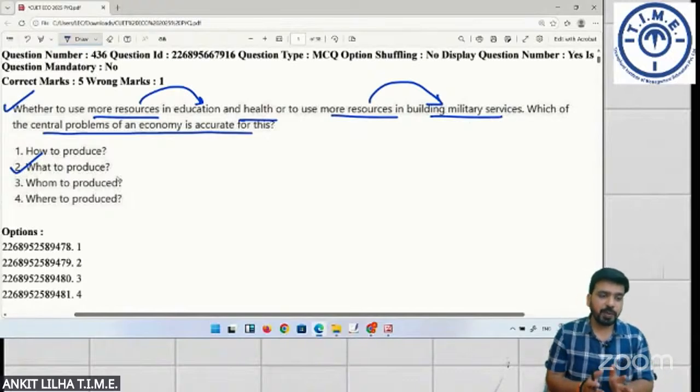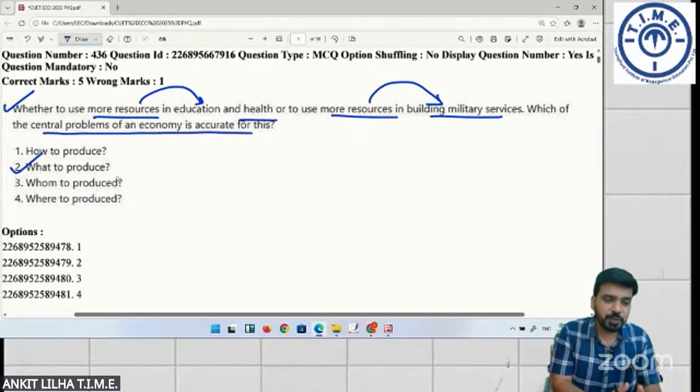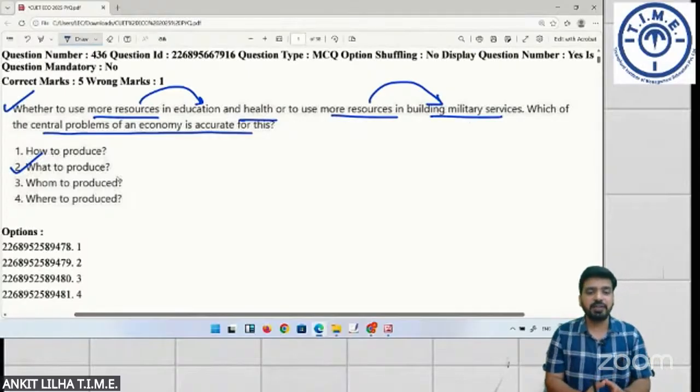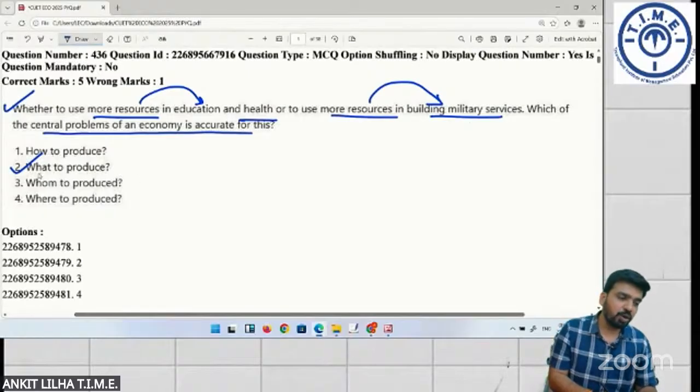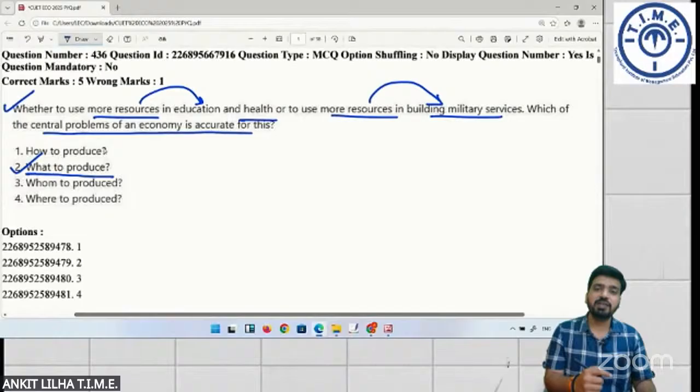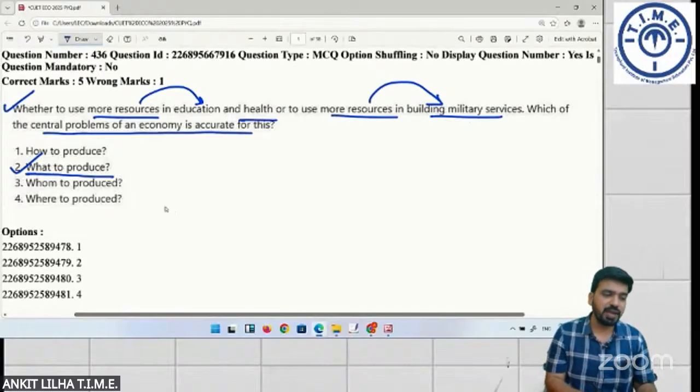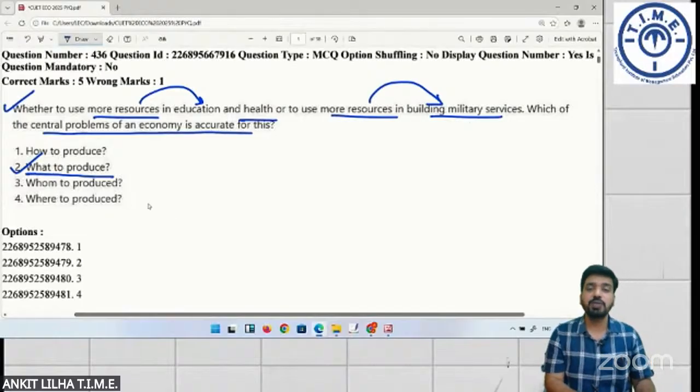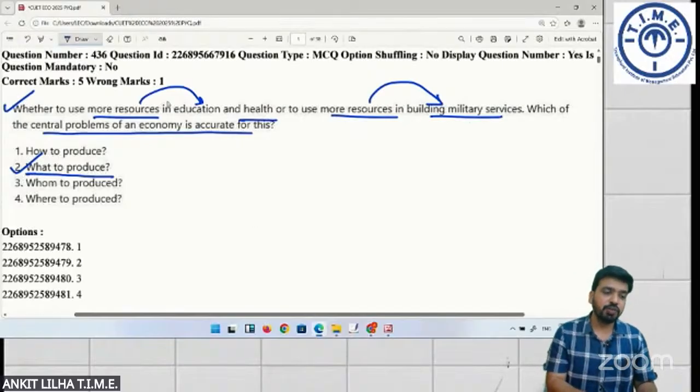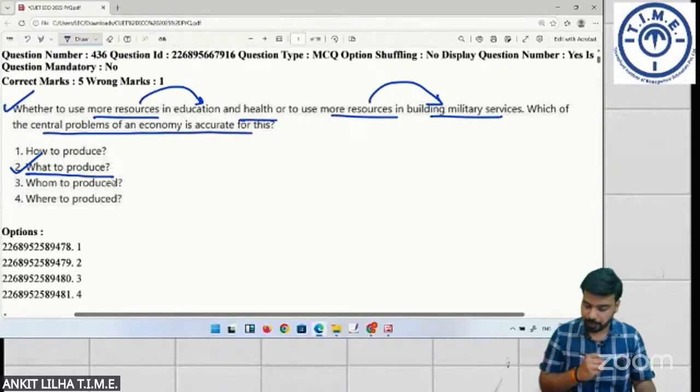Whether you have to allocate the resources more in health and education, or you have to allocate the resources more for building the military services. So this is the problem of what to produce. How to produce will tell you कि कौन सा technique of production use करना है, and for whom to produce tells you that for which section of society you have to produce the goods. So when it comes about allocation of resources, it is the problem of what to produce.